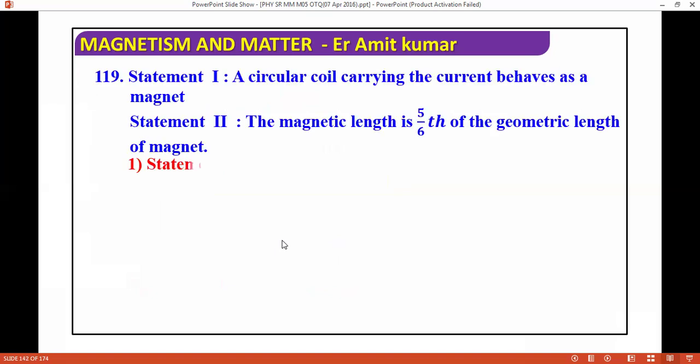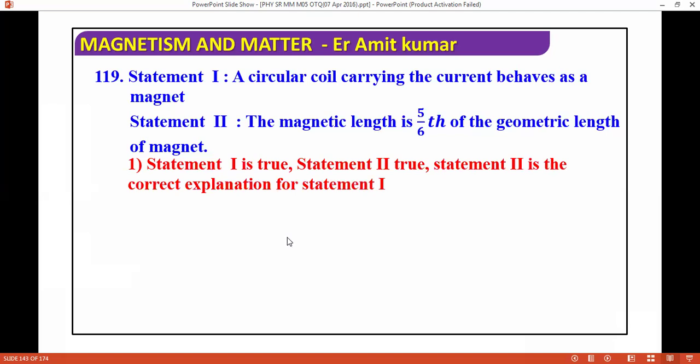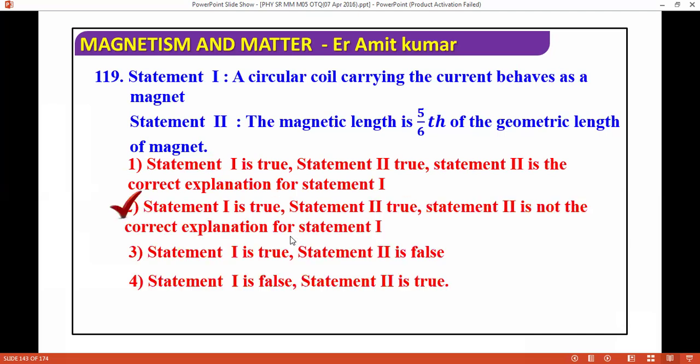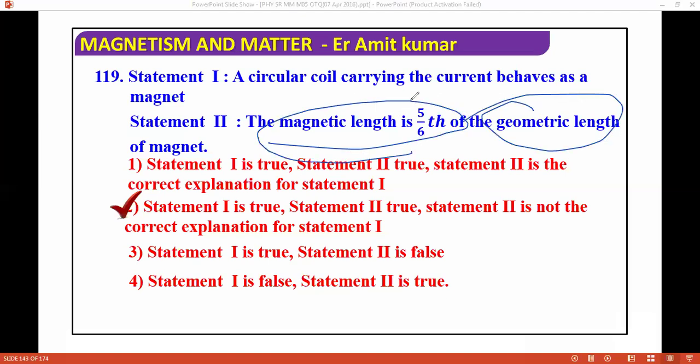Next question. A circular coil carrying current behaves as a magnet. The magnetic length is 5/6 of the geometric length of the magnet. So what is the correct answer for this? Both are correct, but not the correct explanation. Basically, the magnetic length is 5/6 of the geometric length.